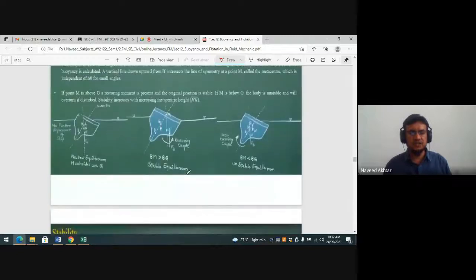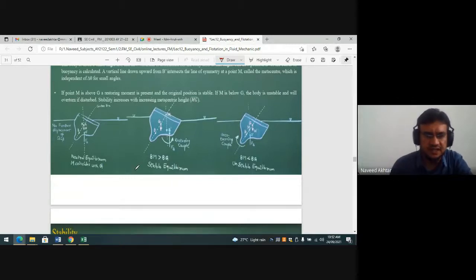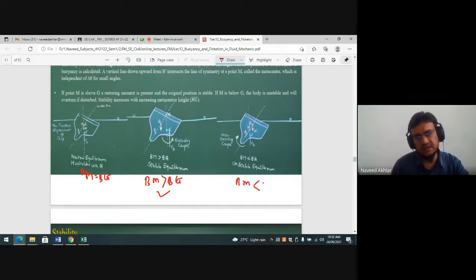So these are what we have seen here. This depends on the metacentric height. For neutral equilibrium, Gm is equal to Bg. If Gm is greater than Bg, then it is stable, and the restoring couple is anti-clockwise. If Gm is less than Bg, then the couple is also clockwise, so it leads to the overturning of the floating body.